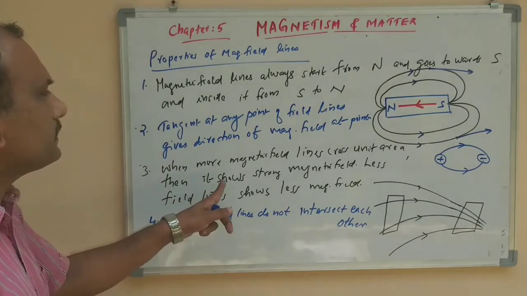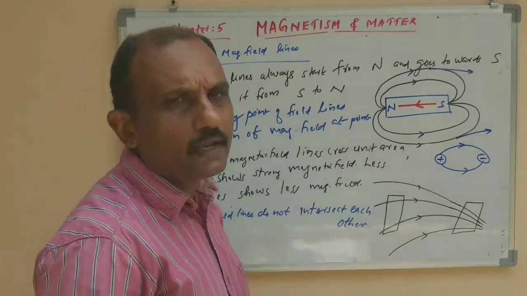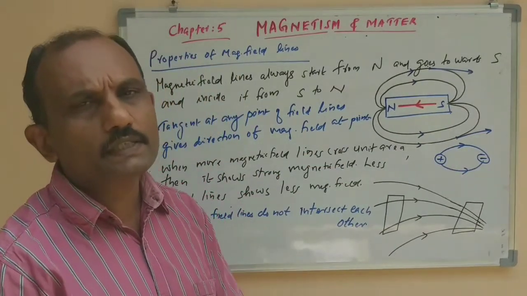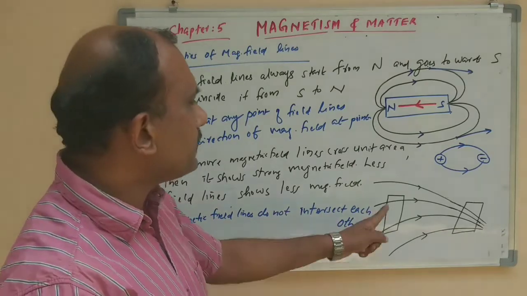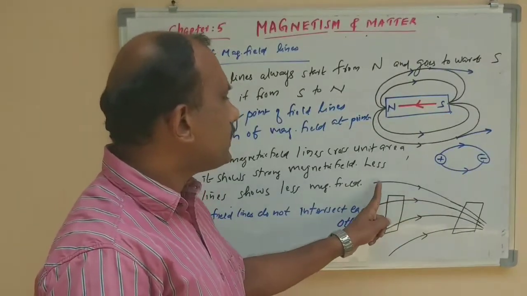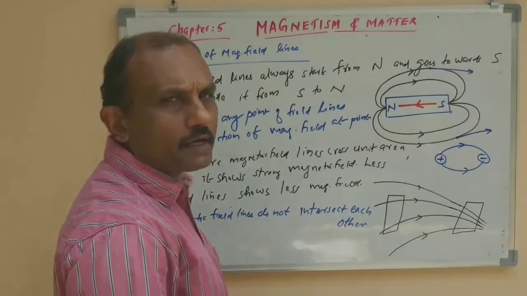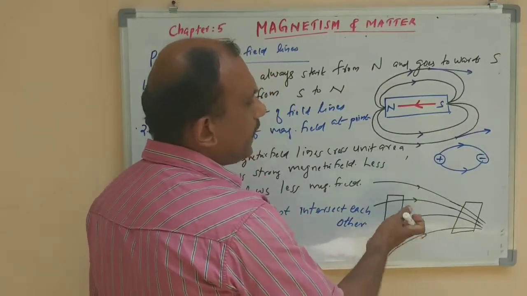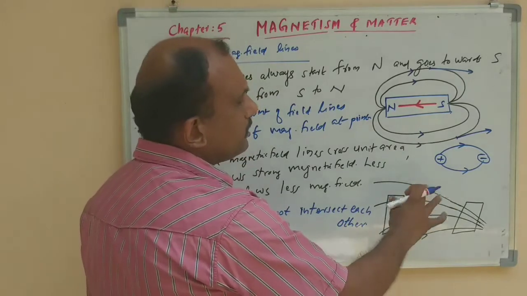Then the third one is when more magnetic field lines cross through a unit area, that indicates the magnetic field is strong. That is clear in the diagram. Here is a non-uniform magnetic field. How can you say that it is a non-uniform magnetic field? The field lines are not straight, they are unequally spaced, they are not parallel.